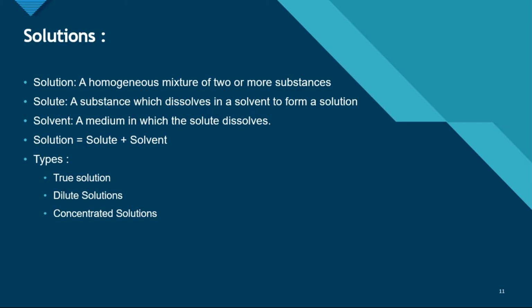There are three types of solutions: true solutions, dilute solutions, and concentrated solutions. True solution: a homogeneous mixture of two or more substances, the components of which are not fixed and may vary within certain limits. Dilute solution: a solution in which the amount of solute is relatively small as compared to the solvent. That means we can add more solute to the solvent. And then comes the concentrated solution: a solution in which the amount of solute is relatively large as compared to the amount of solvent. That means the solution is already full of solute and can't dissolve more solute in it.